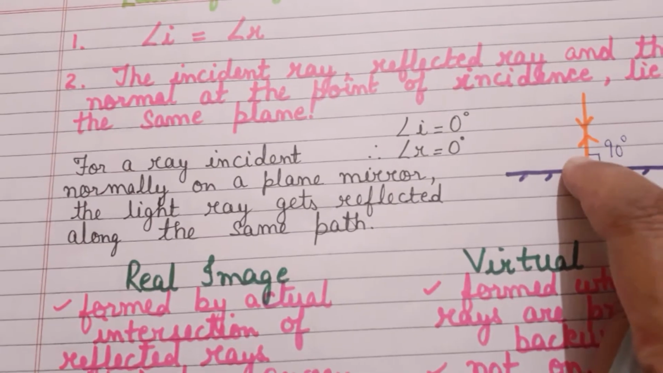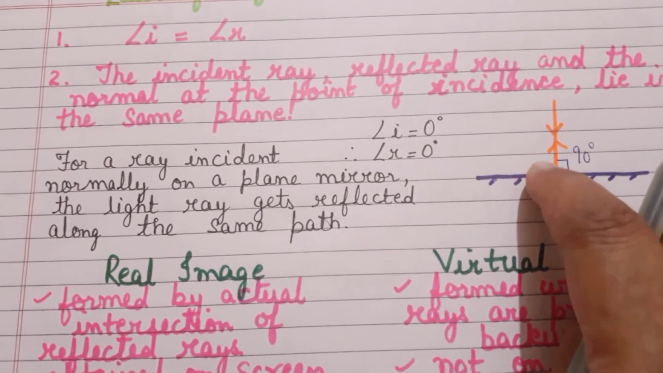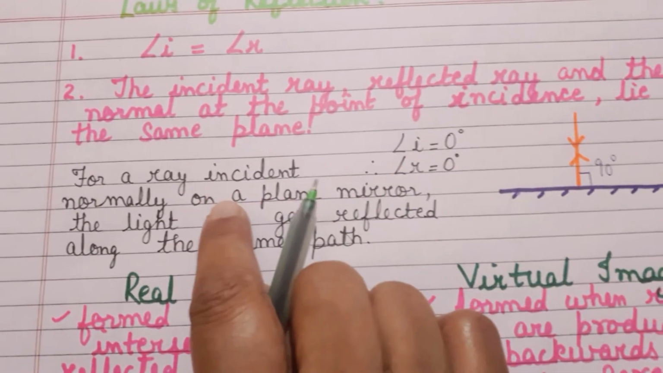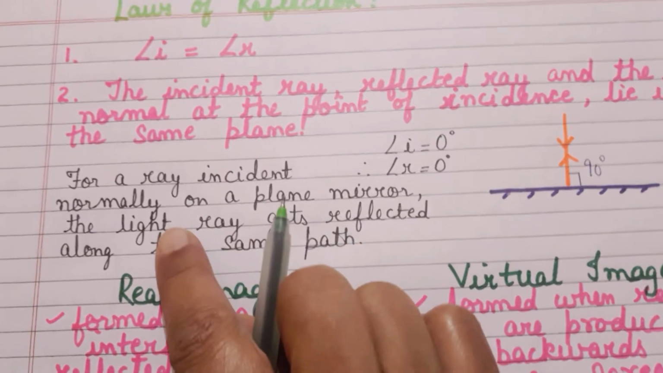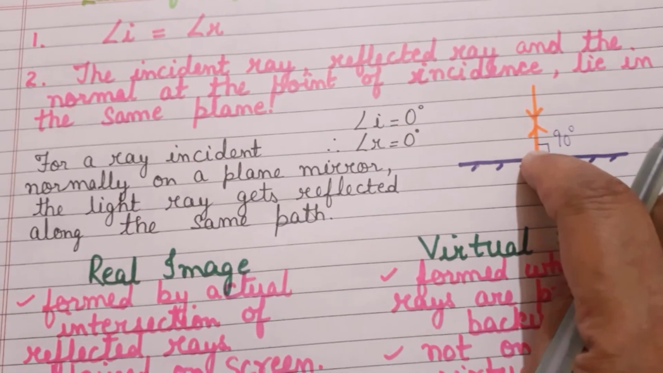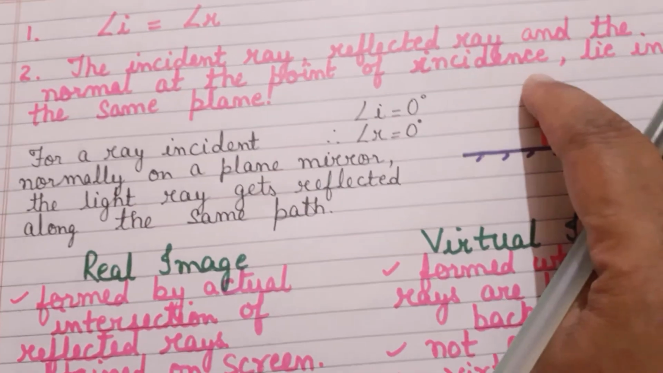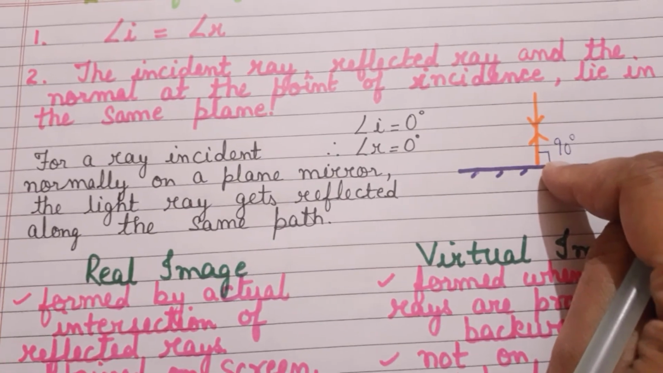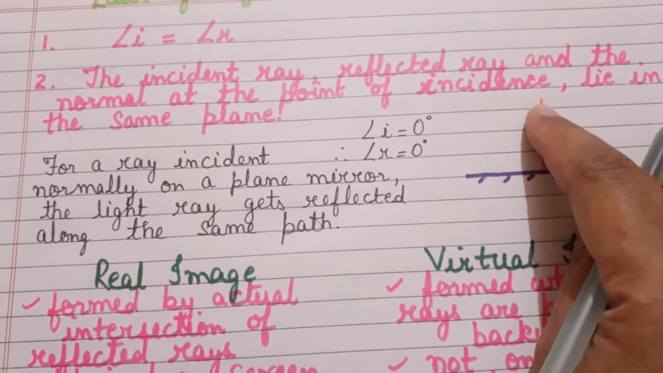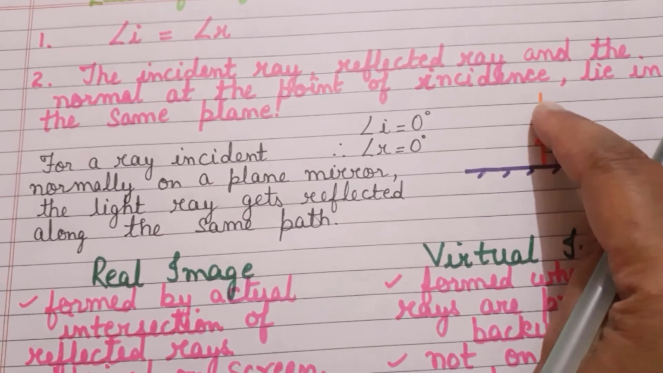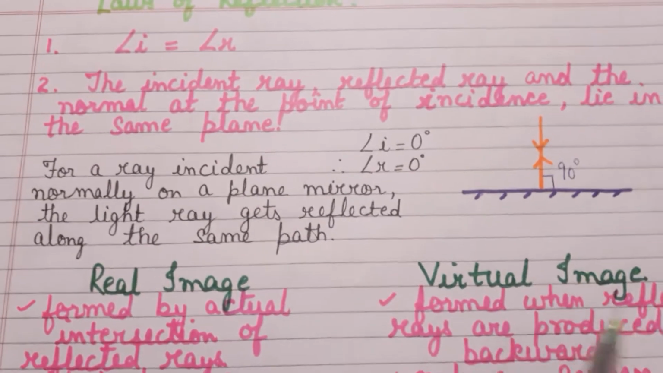So therefore the angle of incidence is 0 and the angle of reflection is also 0. In such a case, what you have to understand is that when a ray of light is incident normally on a plane mirror, or it could be any surface, then the light gets reflected back along the same path. This follows the reversibility principle. That is, when a ray of light is incident normal to the surface, it gets reflected back normal along the same path. You can see I have drawn the arrows.